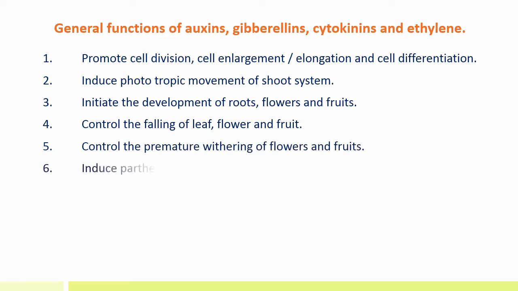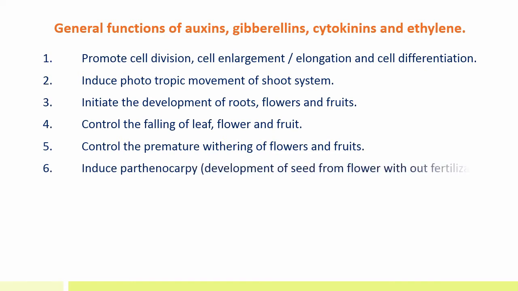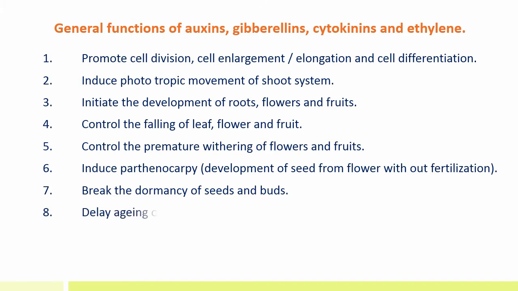Sixth is induce parthenocarpy, that is development of fruit from flower without fertilization. Seventh is break the dormancy of seeds and buds. Eighth is delay aging of leaves. Ninth is control the opening of stomata.